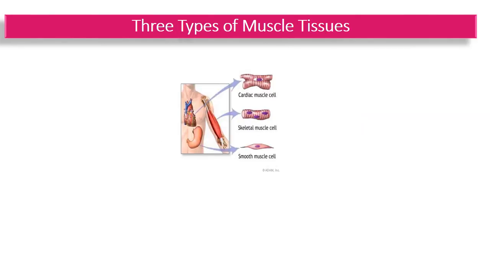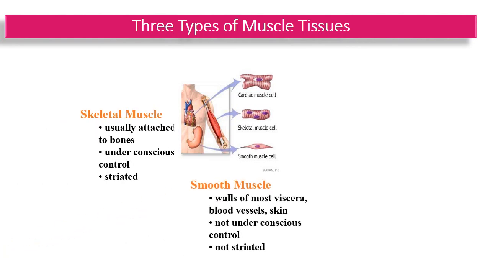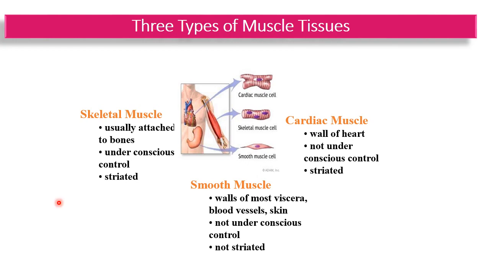Three basic types of muscles are skeletal muscle, smooth muscle, and cardiac muscle. Skeletal muscle act on skeleton. They are attached to bones and play a key role in maintaining posture, locomotion, speech, and respiration. While the smooth muscle are present in the walls of most of the hollow organs, viscera, blood vessels, and skin, and cardiac muscles are present in wall of heart, forming myocardium.